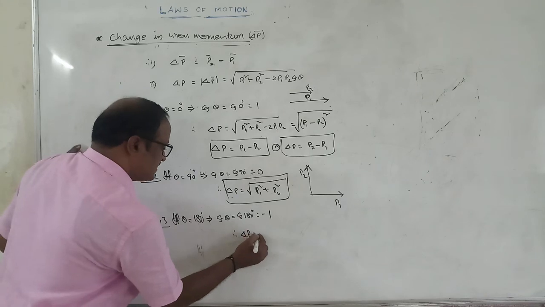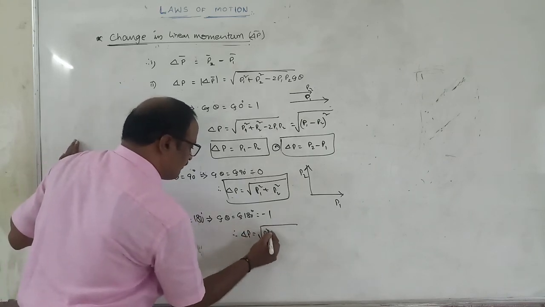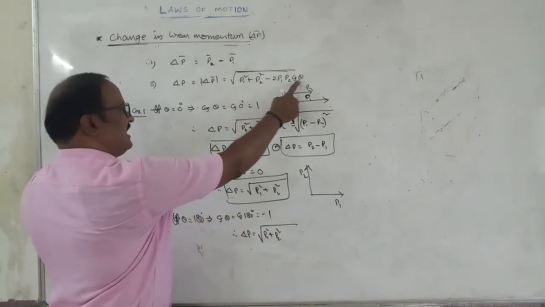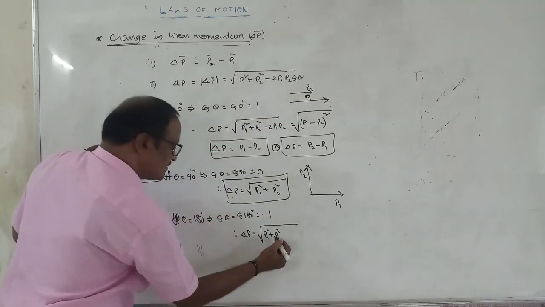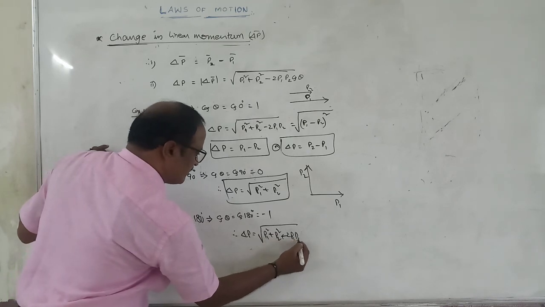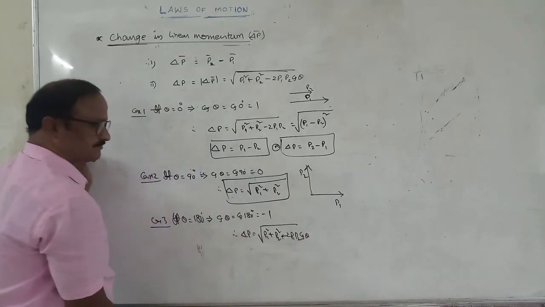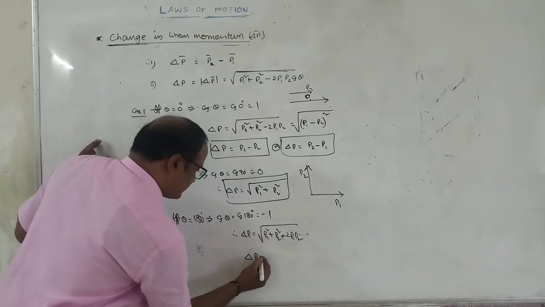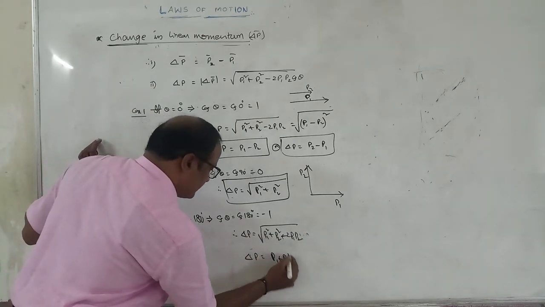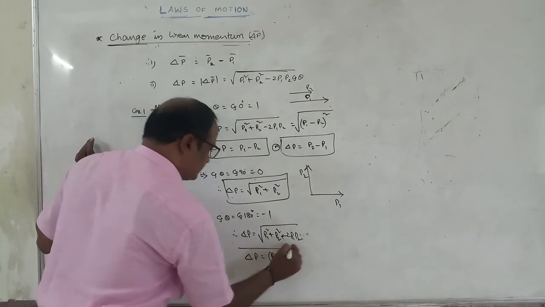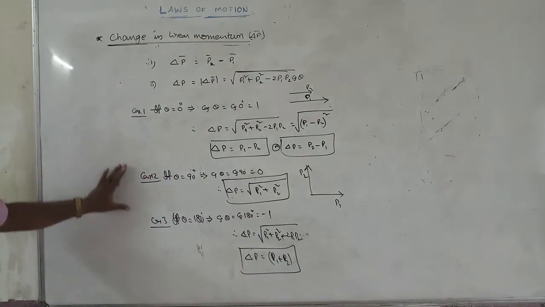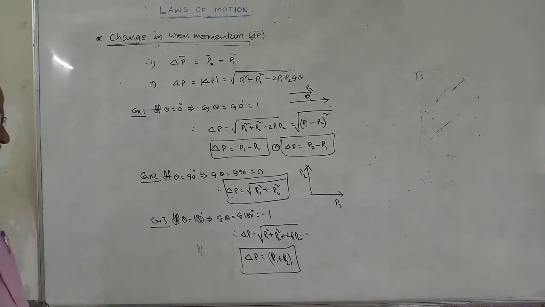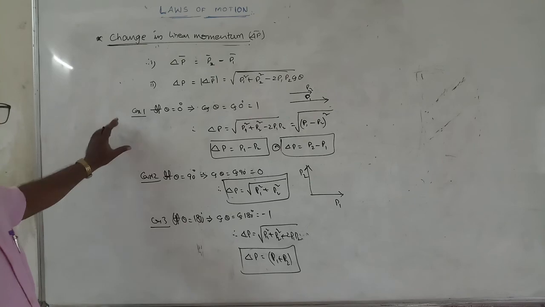Now, delta P is equal to root of P1 square plus P2 square, minus of minus becomes plus, 2 P1 P2. So delta P is equal to P1 plus P2 whole square, the root cancels. Delta P is equal to P1 plus P2. These are the formulas corresponding to the magnitude of change in momentum. Do you understand?